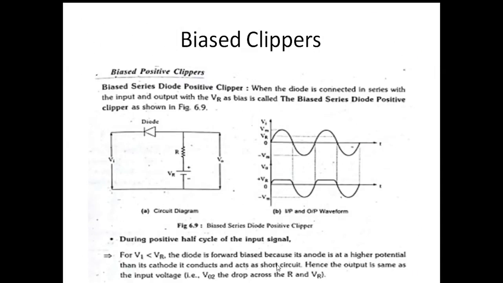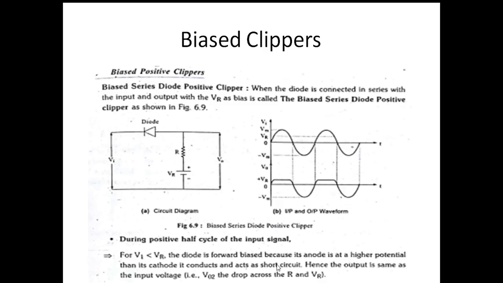Let us discuss the biased clipper. The biased clippers are classified into biased positive clippers and biased negative clippers. The biased positive clipper is divided into biased series diode positive clipper and biased shunt diode positive clipper. The biased negative clipper is divided into biased series diode negative clipper and biased shunt diode negative clipper. So this is the classification of the biased clipper. Let us discuss the biased positive clipper now, in that, the biased series diode positive clipper.